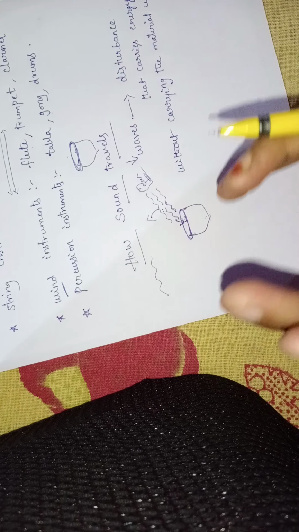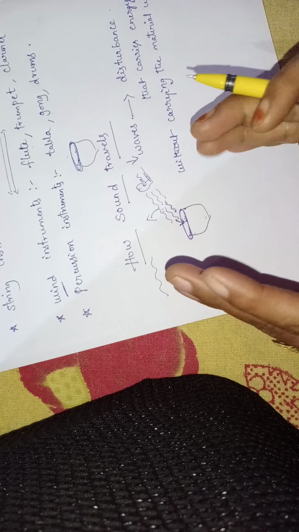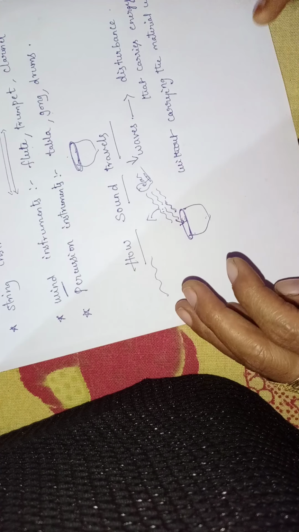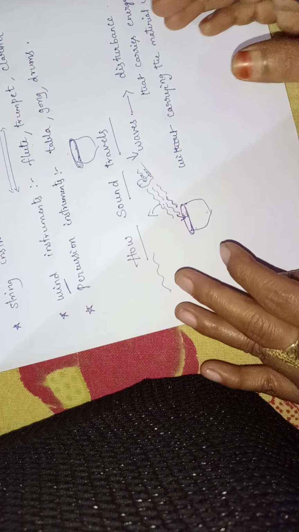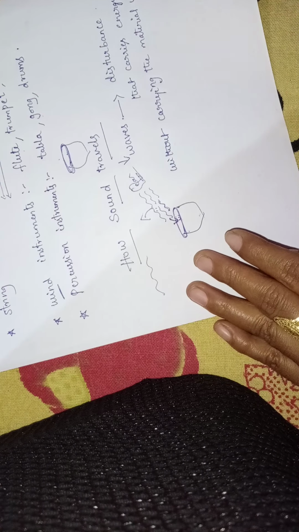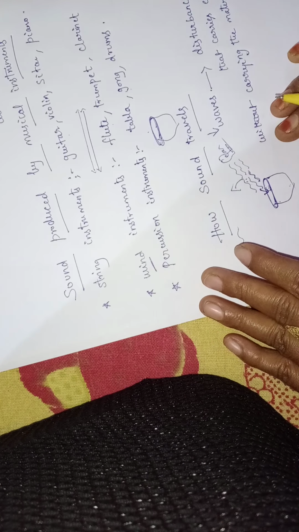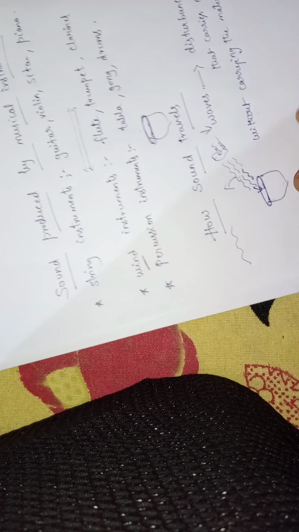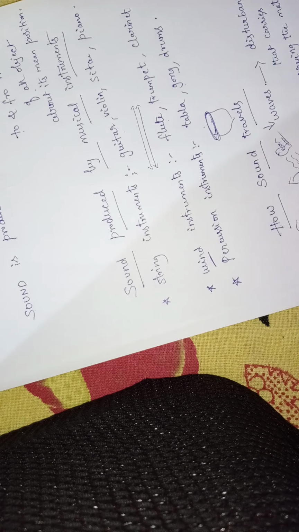So in this way the sound travels. In air also sound will travel. Because of that reason only we are able to hear the sound. Clear? So this is about how sound travels, in the form of waves, from one object to another object.